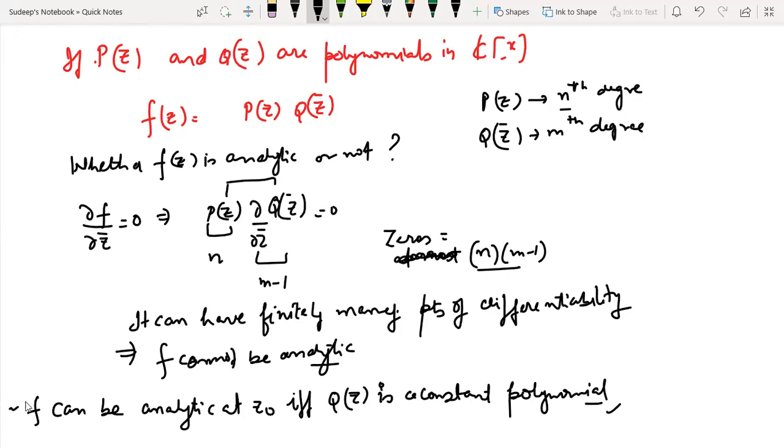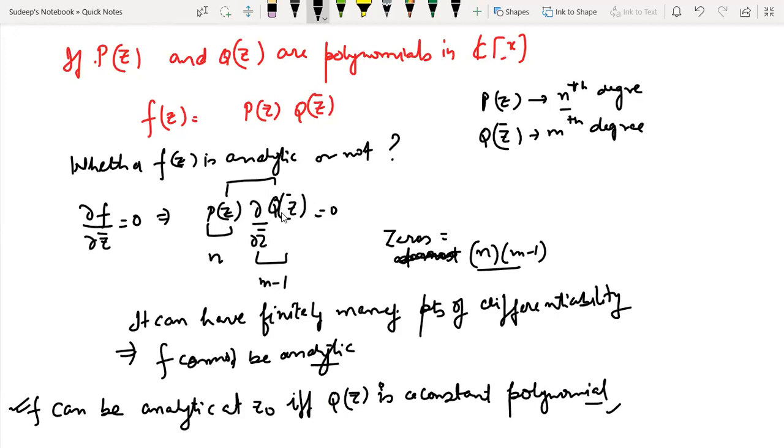So then it can be analytic. Otherwise, it is not analytic, because if this is a non-constant polynomial, then it can have zeros only at finitely many points. So it can be differentiable only at a finite number of points.